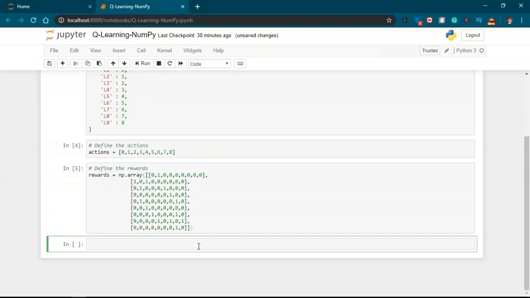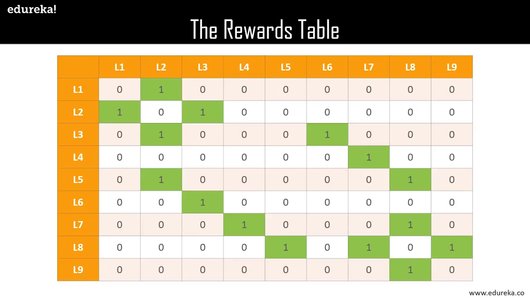Now in the above code snippet, as you can see here, we took each of the states and put ones in the respective states that are directly reachable from a certain state. If we refer to that reward table once again, the above array construction will be easy to understand. But one thing to note here is that we did not consider the top priority location L6 yet.